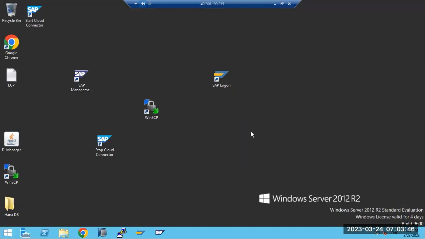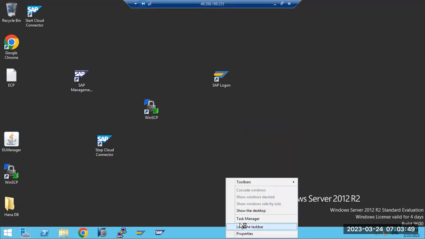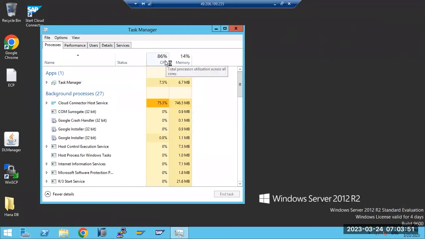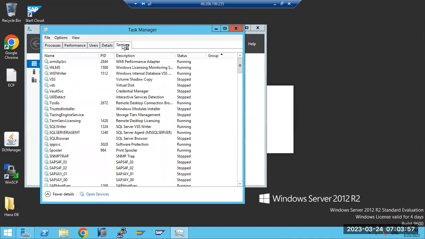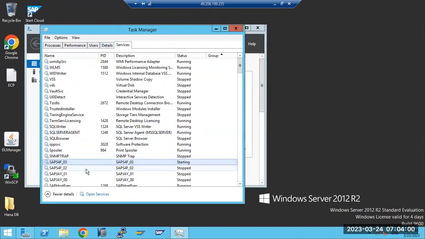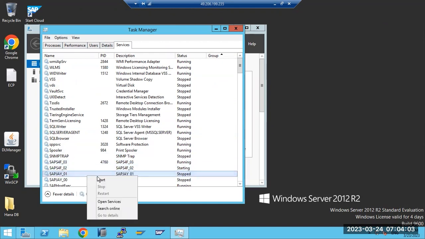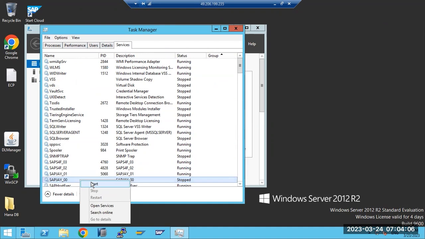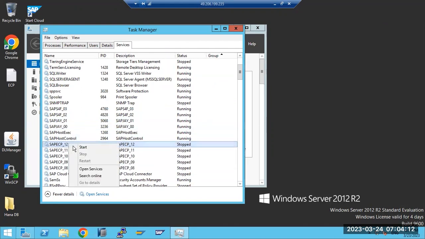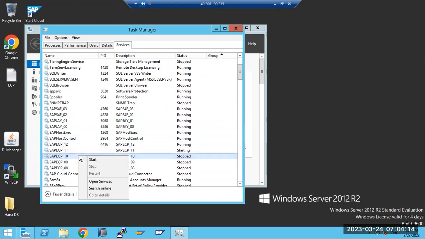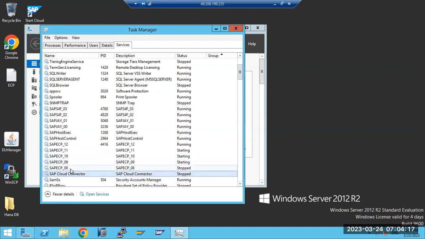Okay, we have restarted our Windows machine to clear the memory. You can see memory went down to 14%, so we have cleared it. Let me start the services here. These are the services, and we need to start them as well. Then only will the system be visible in the MMC. Otherwise, the system will not be visible in the MMC. These services are available in the Windows systems, in the taskbar, under services.